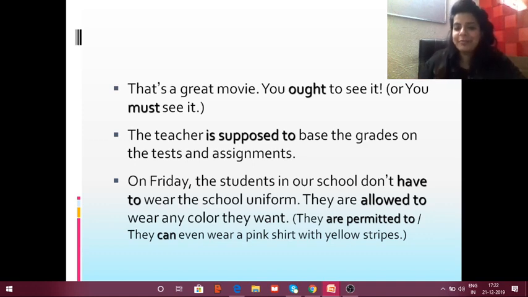So these are different ways in which we can use modals, and the last example, if I say they are allowed to wear any color they want, it means they are permitted to. So the moment I'm saying allowed to, it means permitted to. So this was our class on Modals.